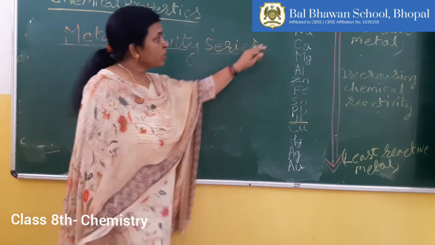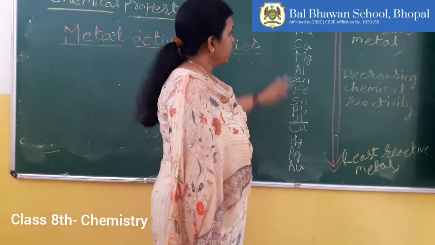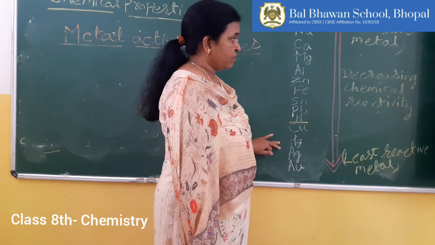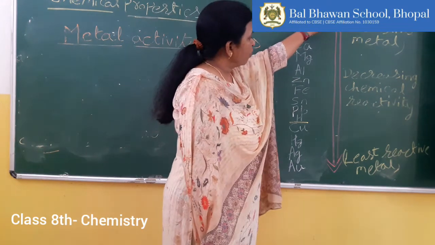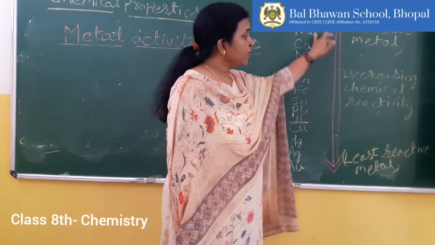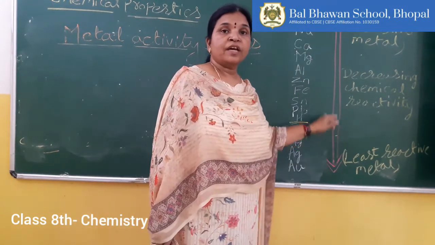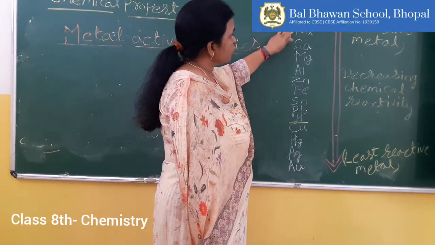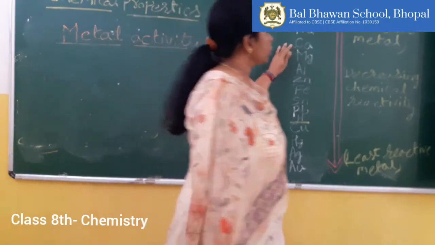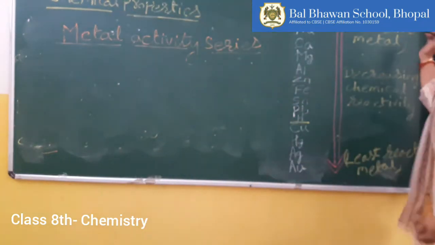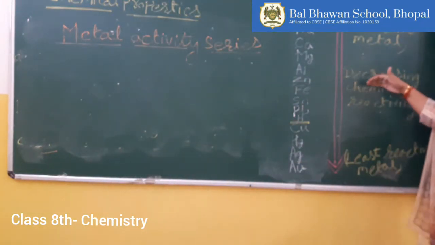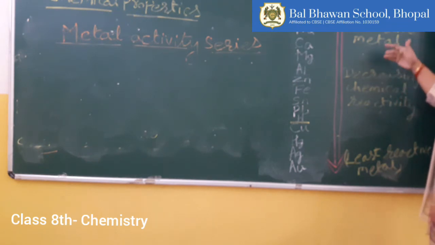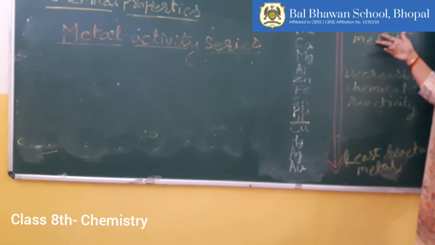It is the arrangement of metals in decreasing order of their reactivity. As you go down from potassium to gold, the reactivity goes on decreasing. The top ones, potassium, sodium and calcium, are the most reactive metals. Then magnesium, aluminium, zinc are moderately reactive, less reactive than these top three metals.